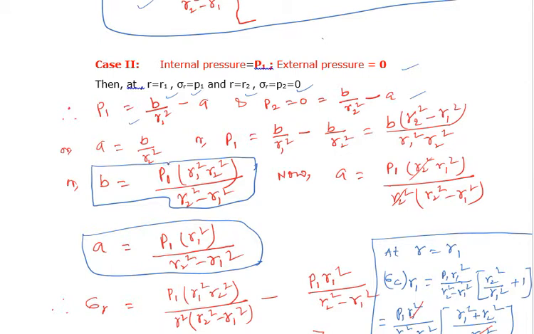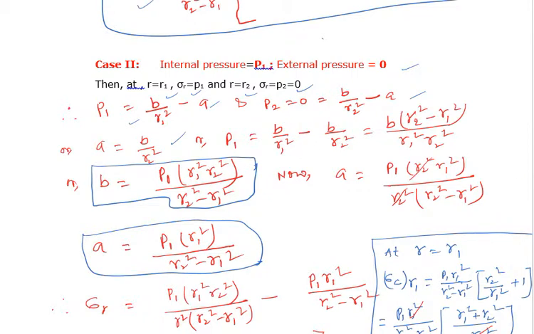Here, P1 equal to b by r1 square minus b by r2 square. Put the value of a in this equation. So we will get b is equal to this much: P1 equals b times r2 square minus r1 square over r1 square r2 square. Cross multiplication: b is P1 into r1 square r2 square divided by r2 square minus r1 square.